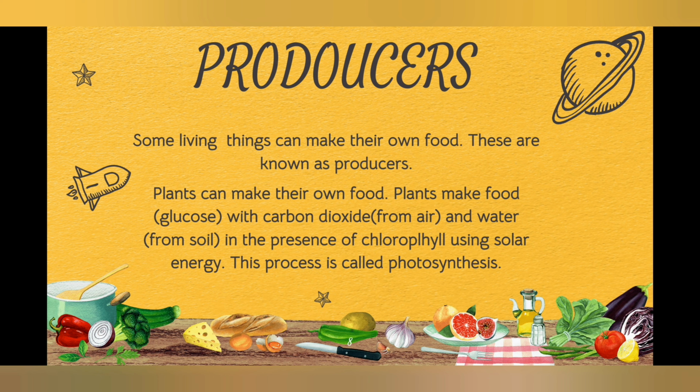Now let's learn something about producers. What do you mean by producers? Some living things can make their own food. These are known as producers. Plants can make their own food. Plants make food, glucose, with carbon dioxide from air and water from soil in the presence of chlorophyll using solar energy. This process is called photosynthesis.